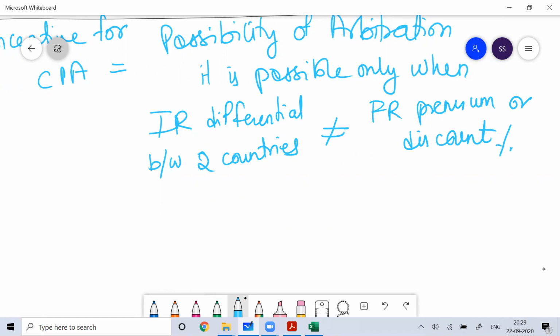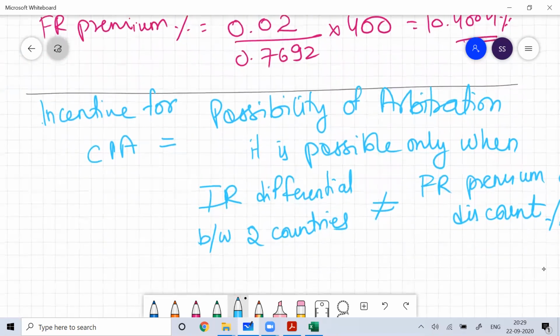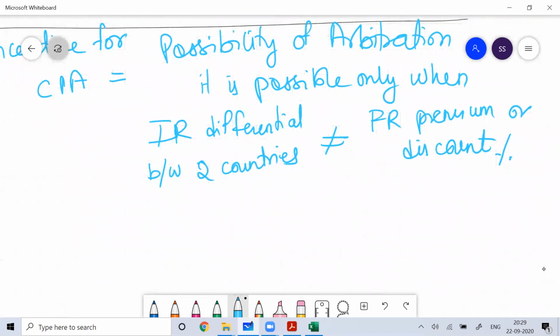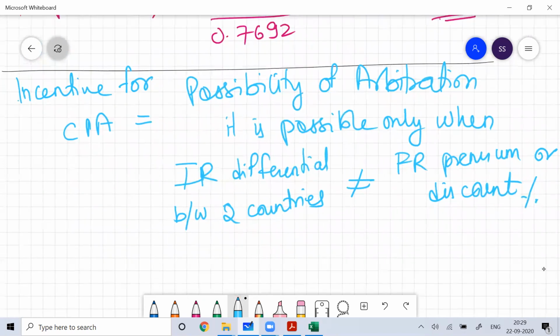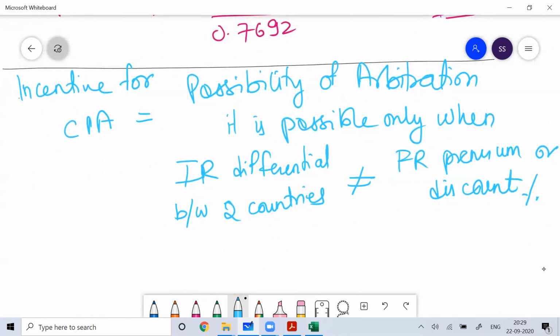So whenever you're working on the possibility of arbitrage, that is possible only when the interest rate differential between the two countries is not equal to the forward rate premium or discount percentage. So that talks about the incentive for covered interest rate arbitrage. So let's see that.